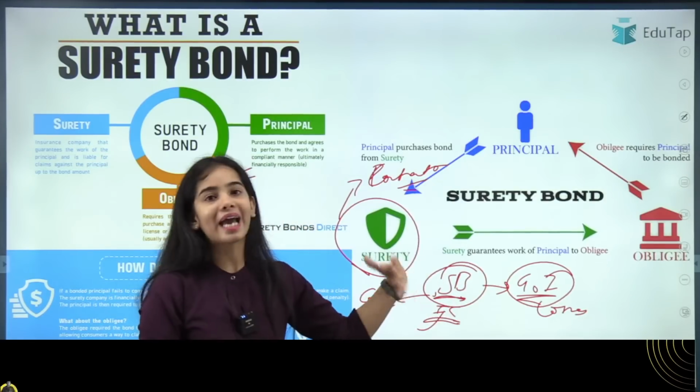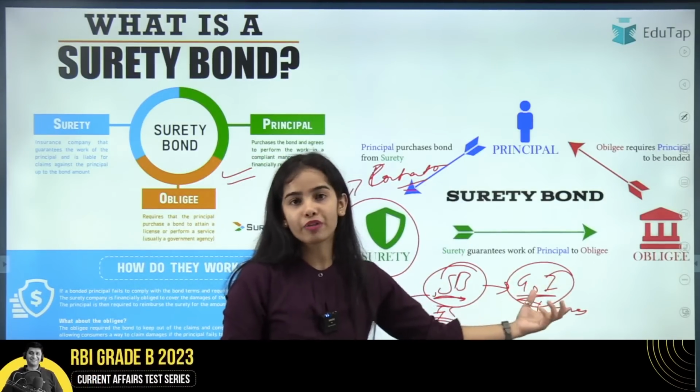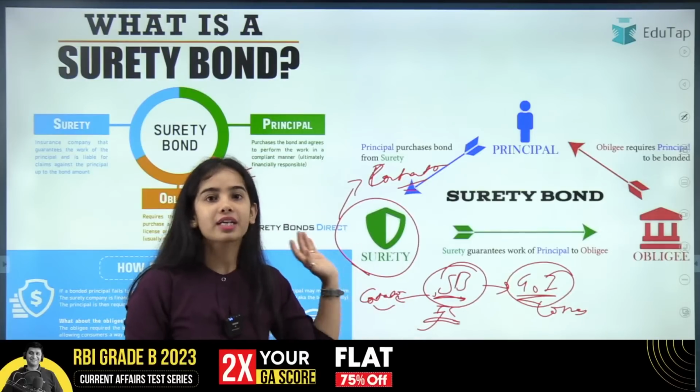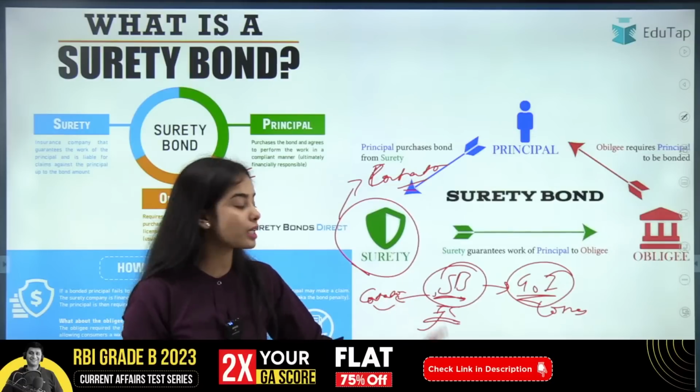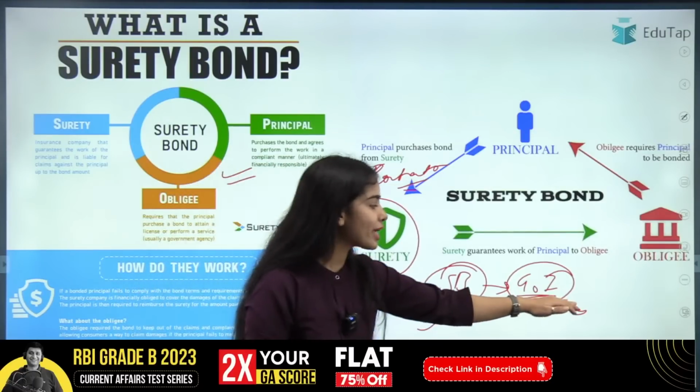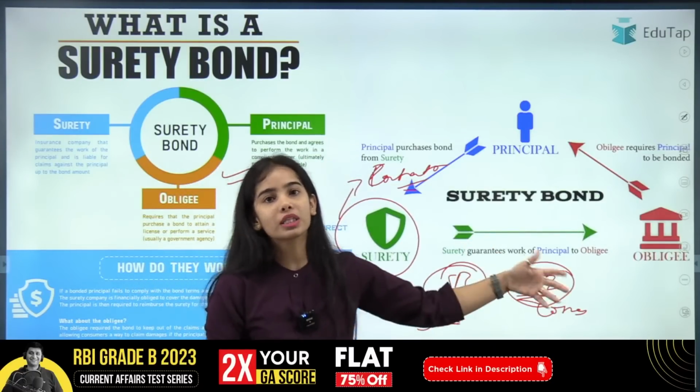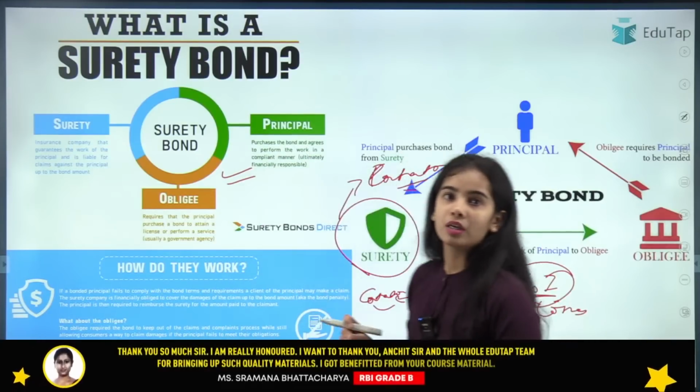So it is like a guarantee given to the government of India, that if the contractor is failing and not following the terms and conditions, the insurance company will cover all the losses for the government of India.